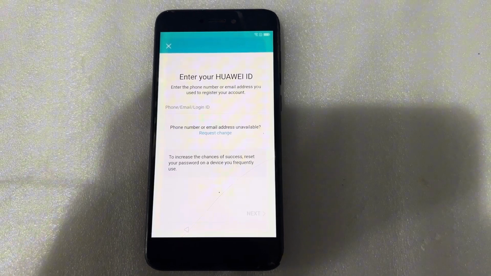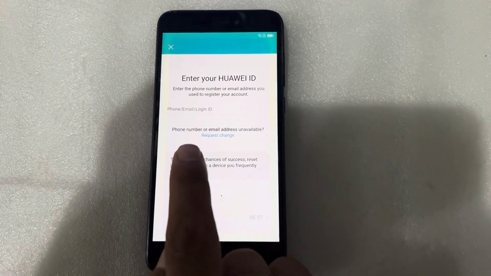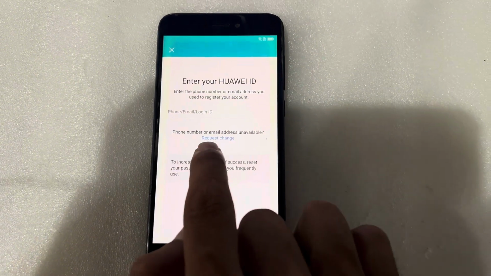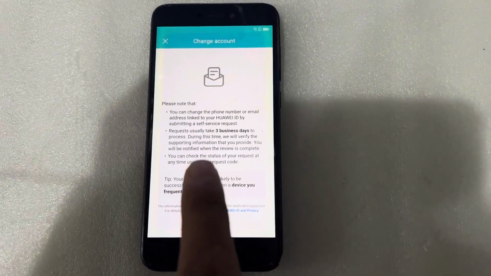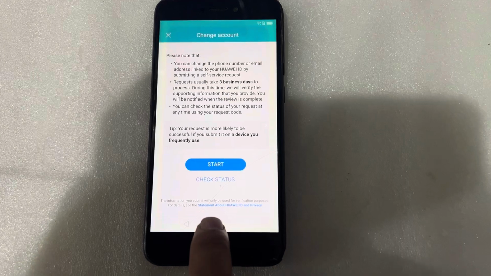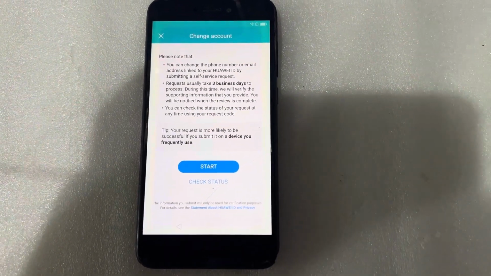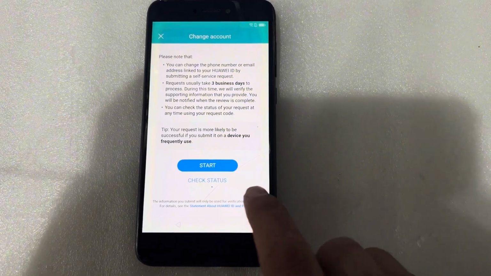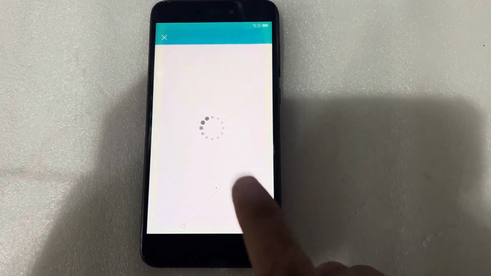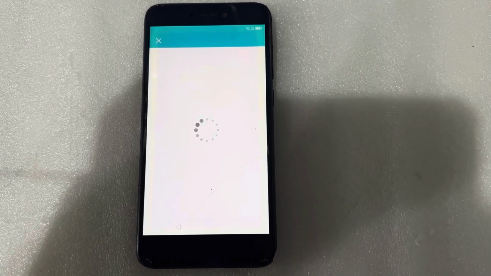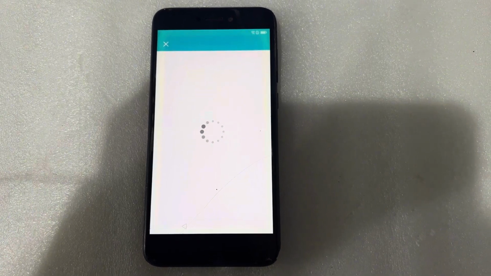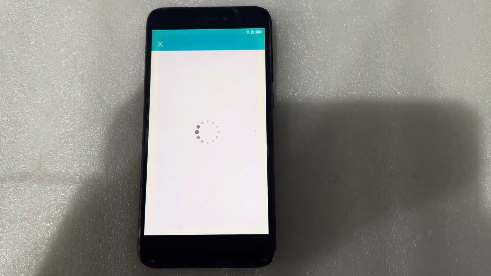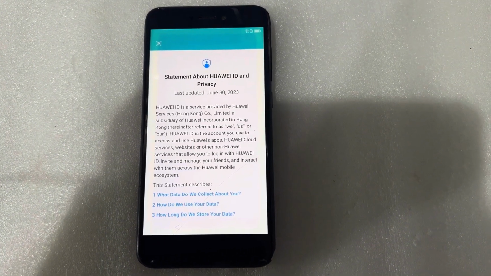Waiting for this one. So now I will request change, press on the request change. Yes, so now you can see here the statement about Huawei ID or privacy. So I will press on this one. You can see here, press on this one. This will take a little bit time.